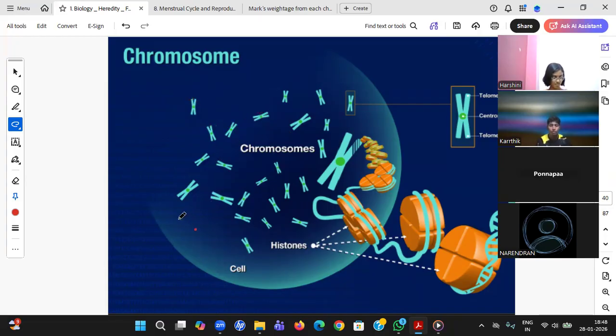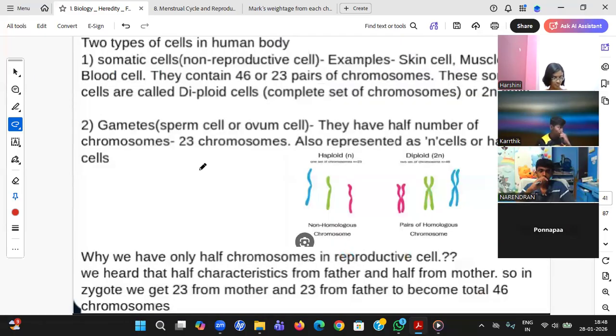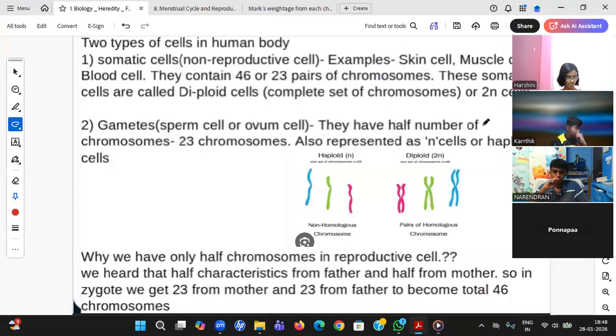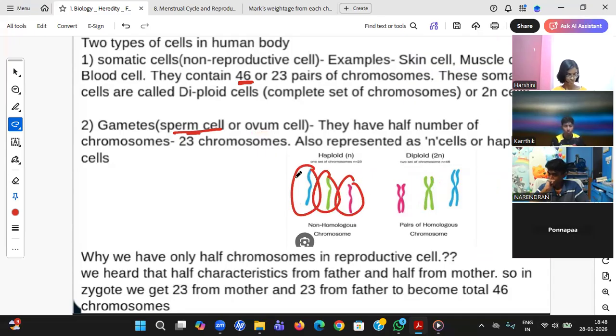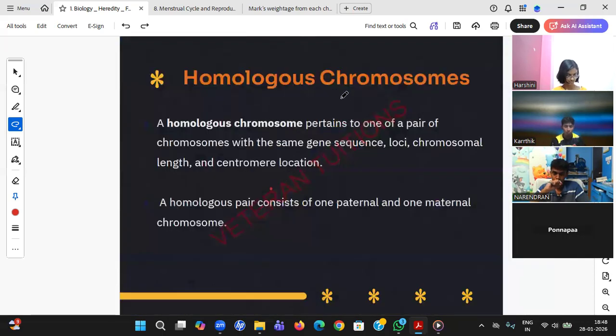This you all know. But I said there is a special cell which has only 23. There are no pairs. We have 23 only. Our body is made up of full of cells. Every cell has 46, students. But especially the sperm cell and ovum cell, which are responsible for reproduction, have only 23 chromosomes, not 23 pairs. Please understand here, this is what we have in your entire body cells, but only in the sperm cell we have this type, or ovum we have this type. So these are 23 pairs, these are 23 number, or you can say these are 46, these are 23, like that.